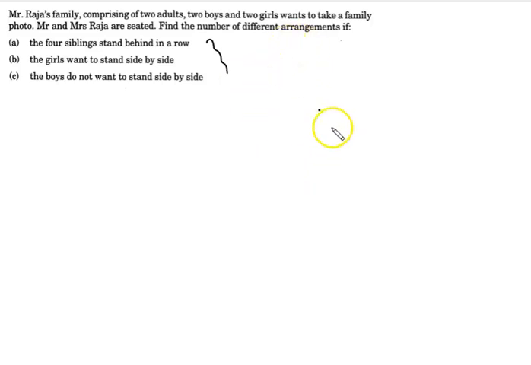So the question says that Mr. and Mrs. Raja are seated. I am going to make 2 places for Mr. and Mrs. Raja, and there are 2 ways to arrange them, because 2 persons are available here, so 2 factorial.